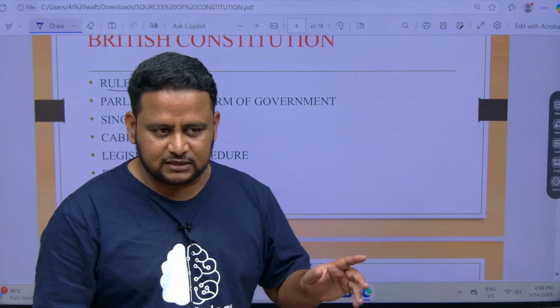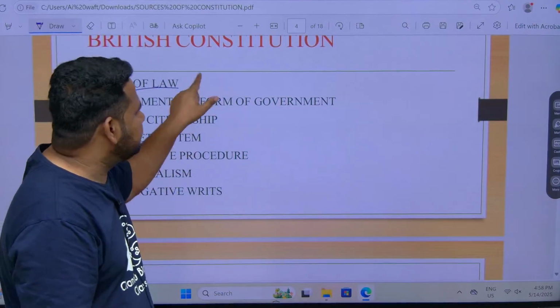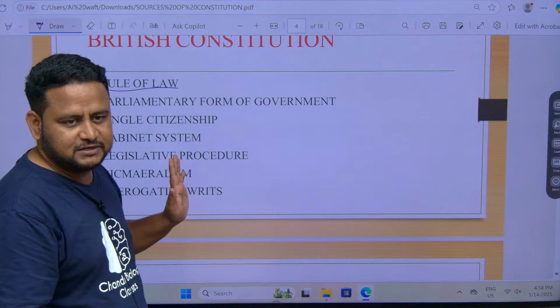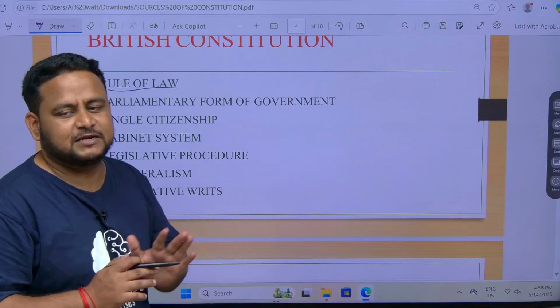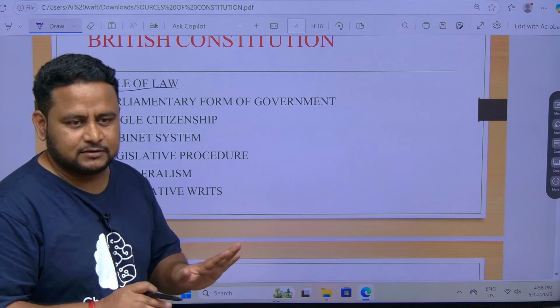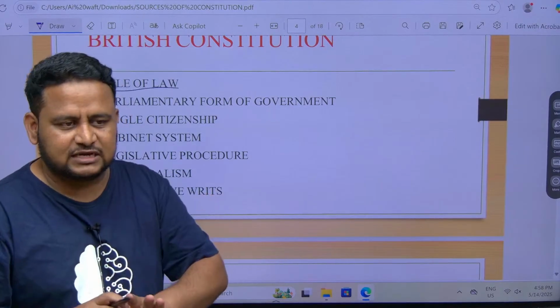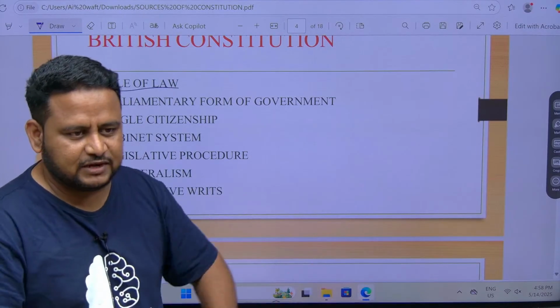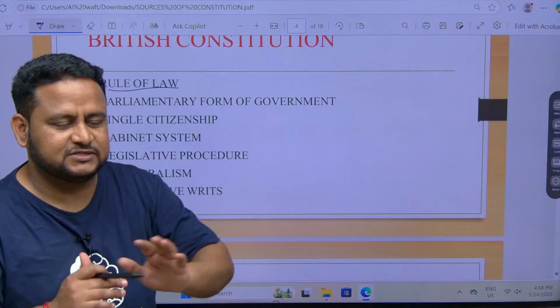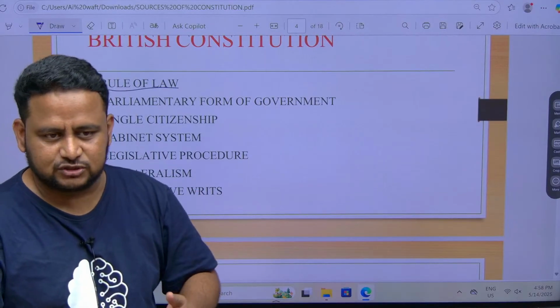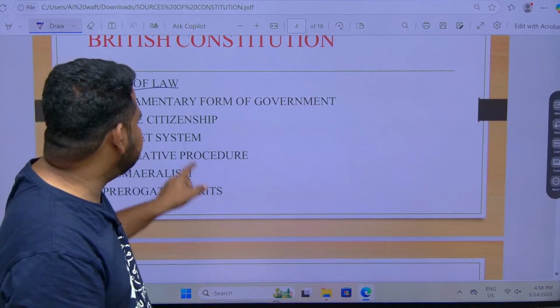That you don't have to worry. Just understand, rule of law is given by whom? British Constitution. Rule of law means everything should take place as per the law. It should not be arbitrary. I should allow you to class as per the rules. Simply, I should not bring some other person and make him sit here. It should be as per the rules. He should enroll in the course. That is the meaning of rule of law.